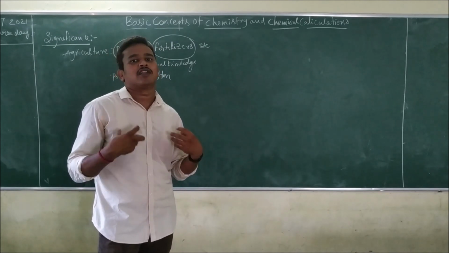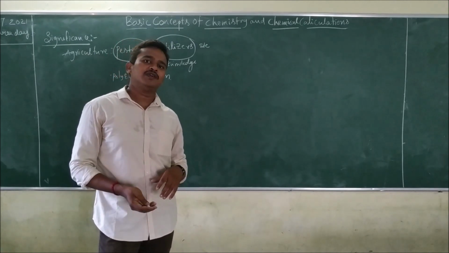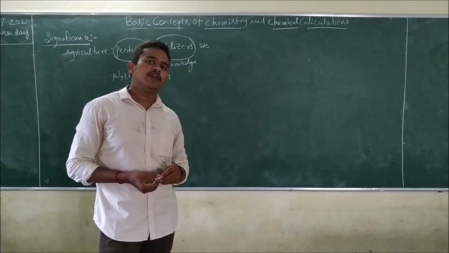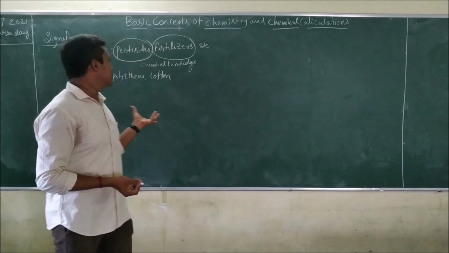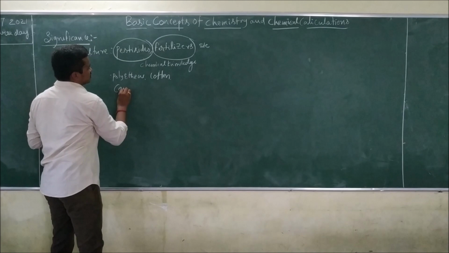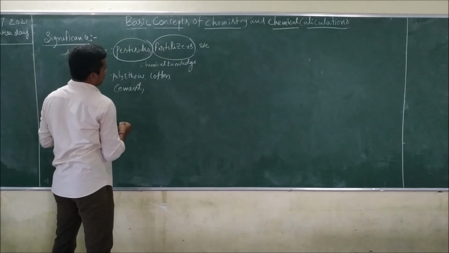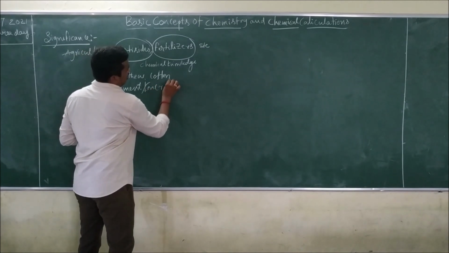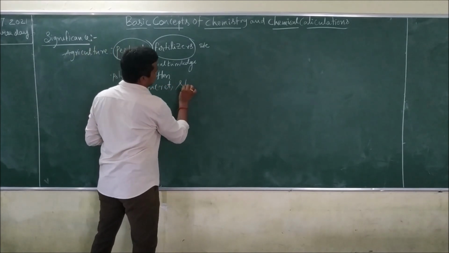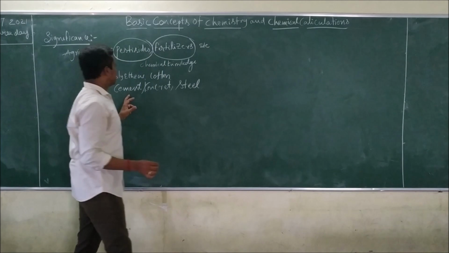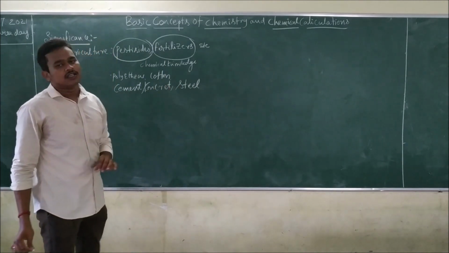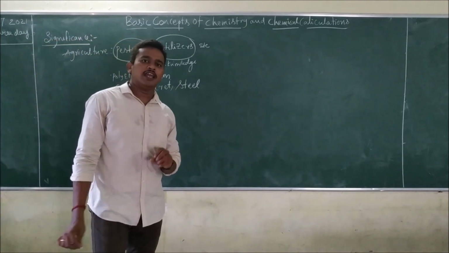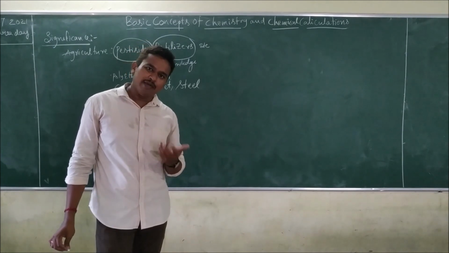Next, where do you have to live? In a building. For that we use cement, concrete and steel. Steel is prepared by the alloy process, which is also a chemical process.